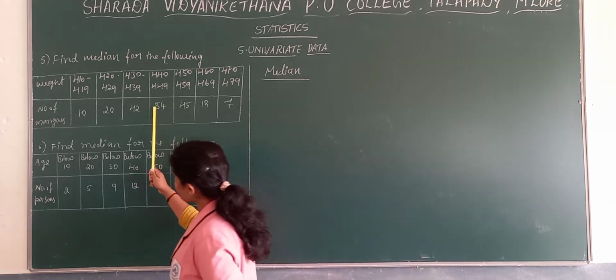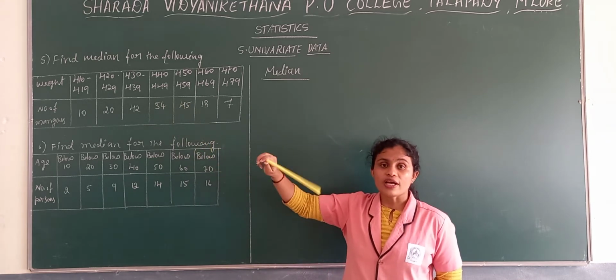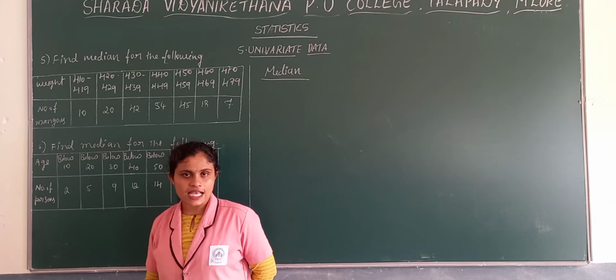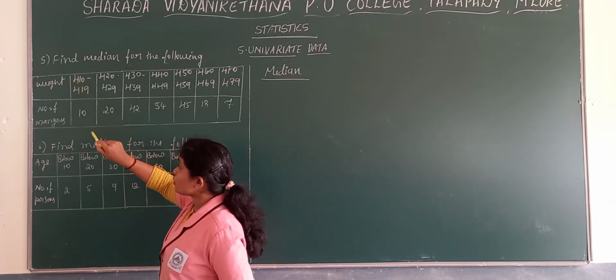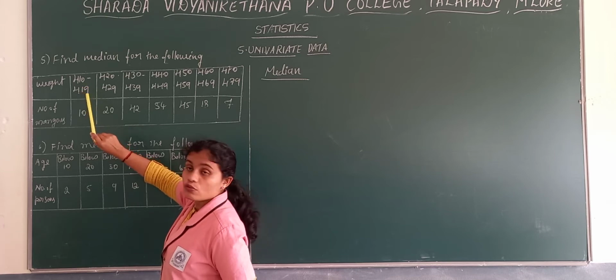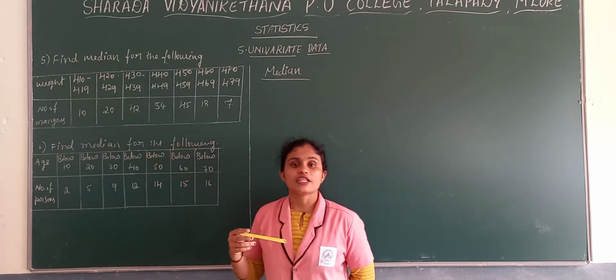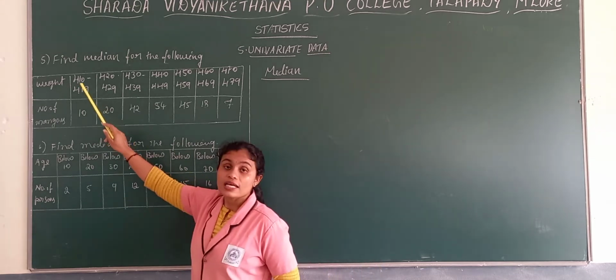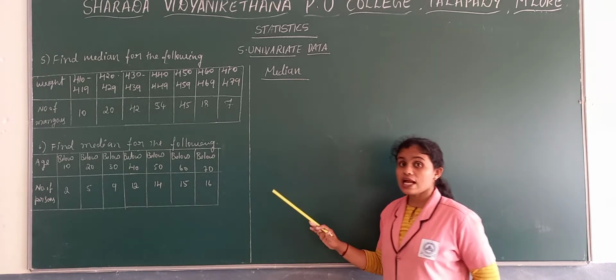For example, if this problem is given as find mean for the following, what do we need to do? We keep these class intervals as they are. And how to find the mid value? For 410 to 420, we take 410 plus 420 divided by 2, then 415 will be the mid value. That is the way to find the mid value in case of mean.